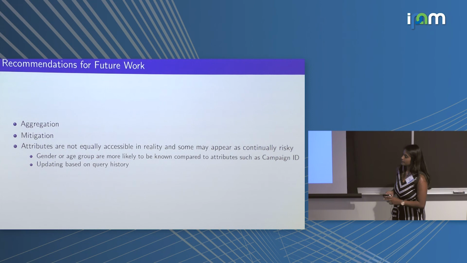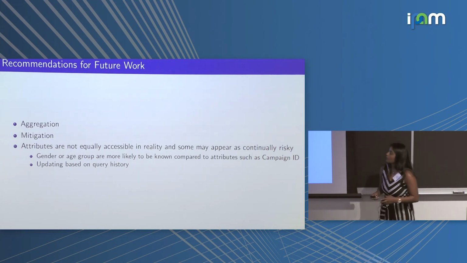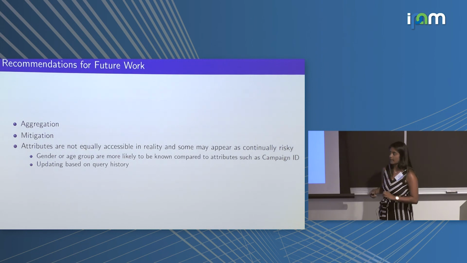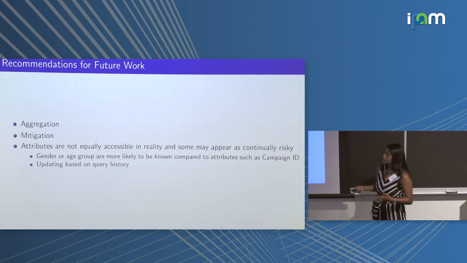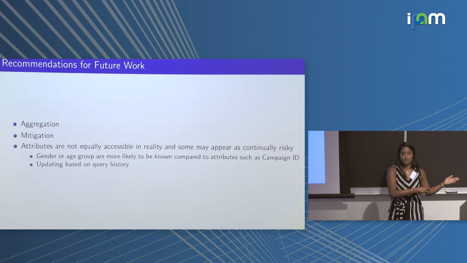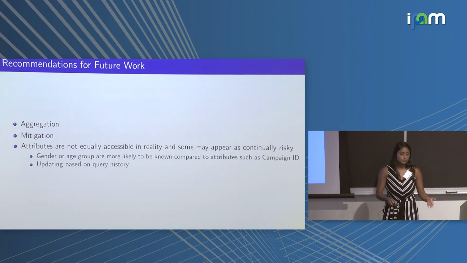So just some recommendations for future work. Our current pirate score assigns a score for each row in a data set. As I mentioned in the introduction, Google's Ads Data Hub employs an aggregation constraint. So what does our single row score translate to once the rows are aggregated? Another potential area for future research is mitigation techniques. So once we have the pirate score for a data set, how do we use that to reduce the risk